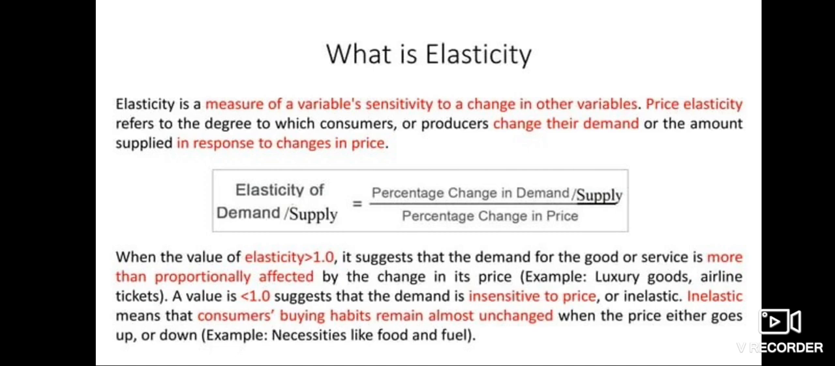Elasticity of demand or supply is the percentage change in demand or supply divided by the percentage change in price. A value of elasticity above 1.0 suggests the demand for the goods or services is more than proportionately affected by the change in its price. A value less than 1.0 suggests that the demand is insensitive to the price, or inelastic. Inelastic consumers' buying habits remain almost unchanged when the price either goes up or down.